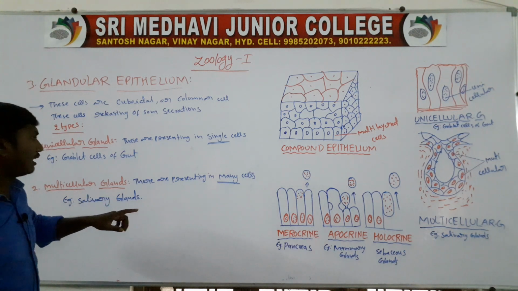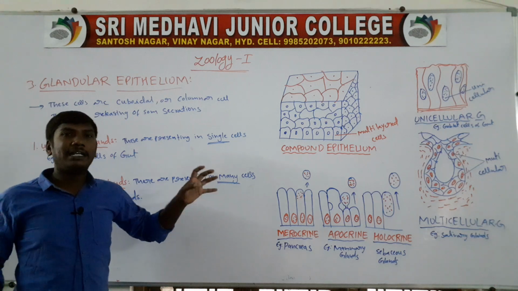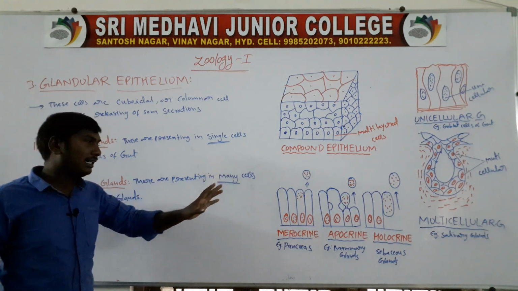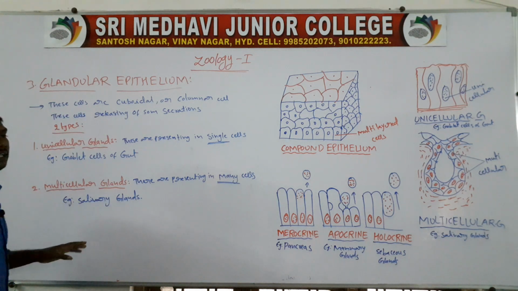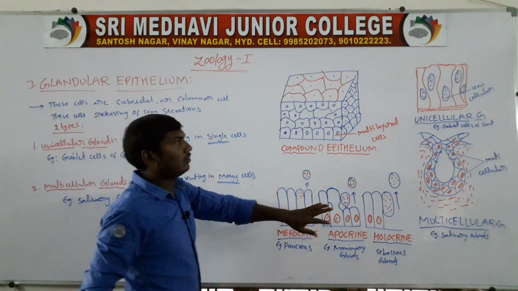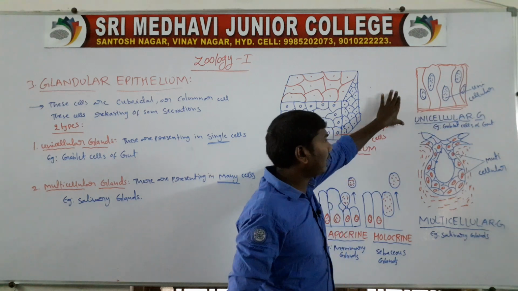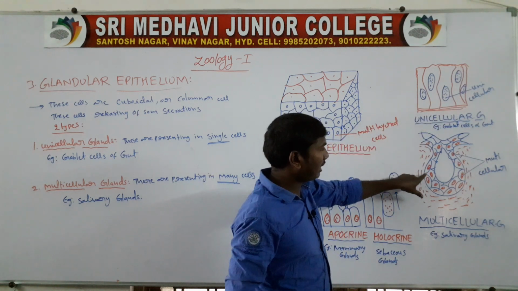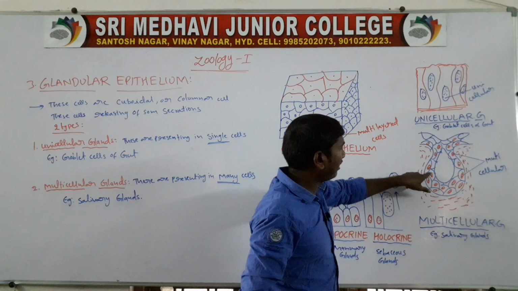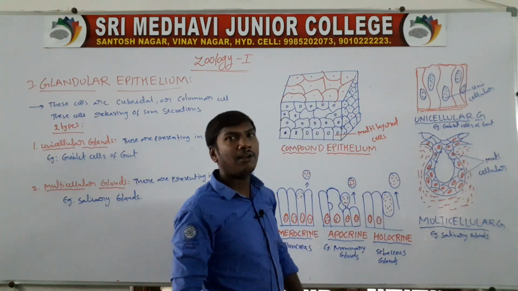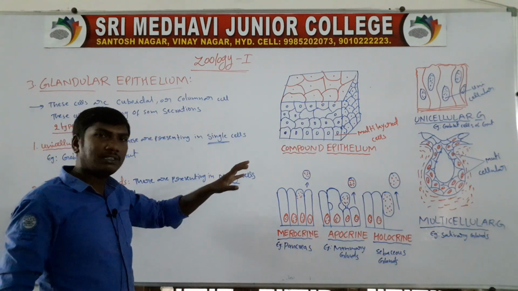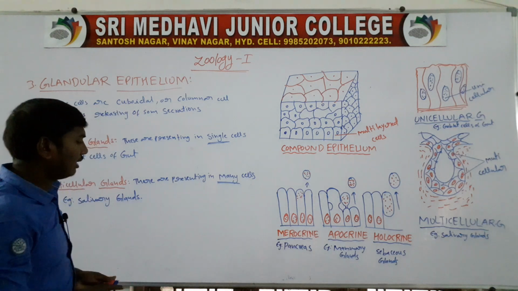Multicellular glands are present in many cells. Example, salivary glands. You see the diagrams. These are present in only a single cell, so they are called unicellular glands. These are present in many cells, so this gland is called multicellular gland.